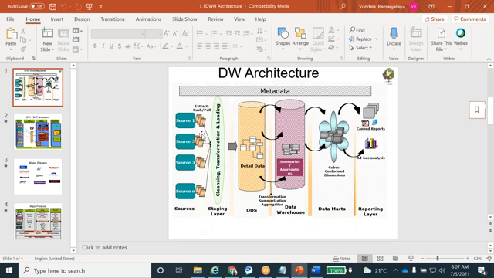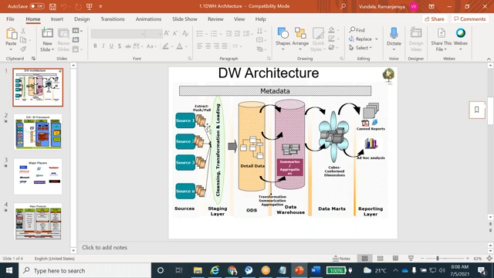What is meant by heterogeneous sources? Heterogeneous sources are where we get data from multiple sources with multiple formats. For example, source 1 will be SQL Server, source 2 will be a flat file, source 3 will be a web application or legacy systems, different kinds of sources. That we call heterogeneous.